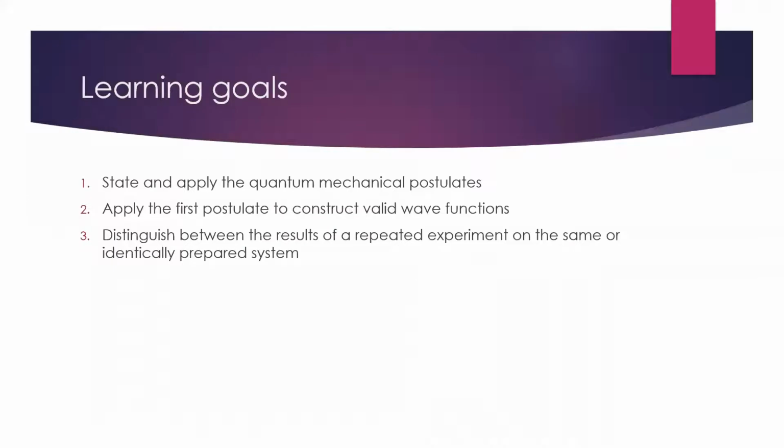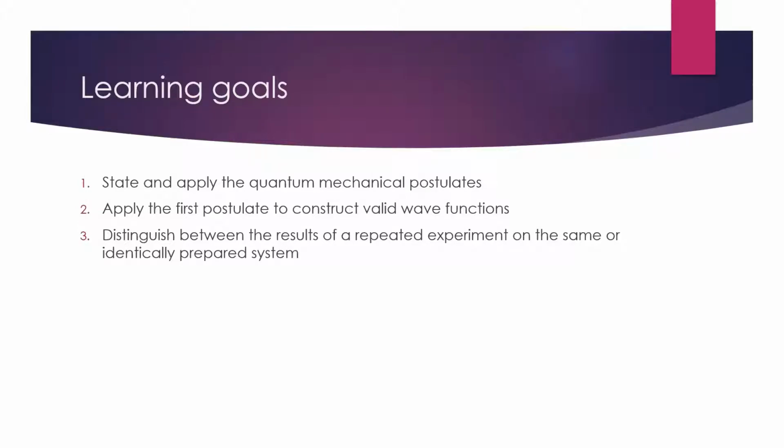The learning goals for this section are you should be able to state and apply the quantum mechanical postulates. Again, not memorization word for word, but just know what they are and how we use them. We're going to focus on the first postulate, as that allows us to construct valid wave functions, and you'll see what we mean when we get there. And this third point is going to be a joint goal between today's lecture and next lecture.